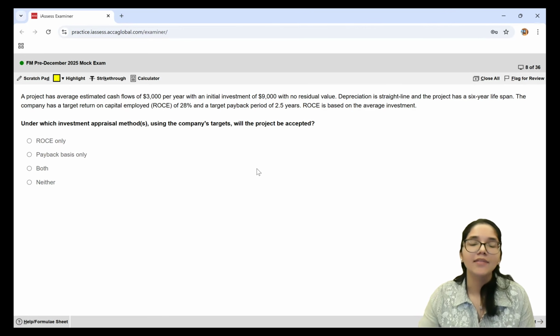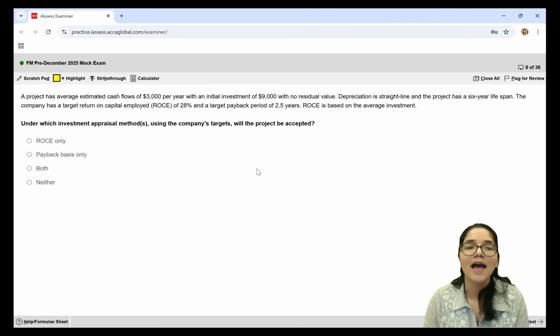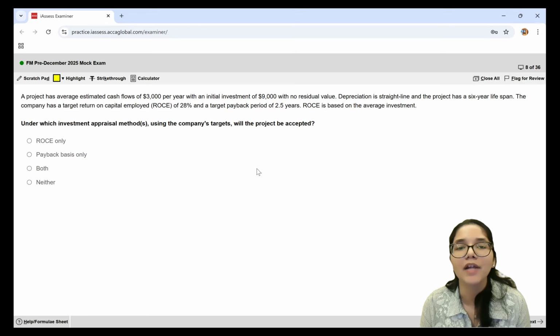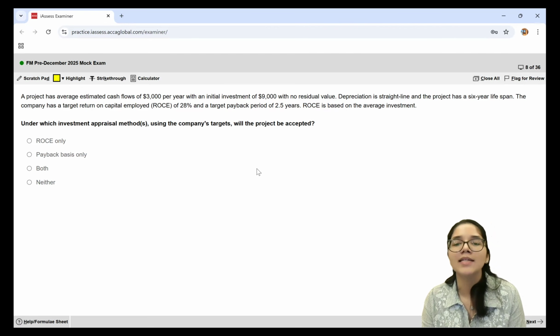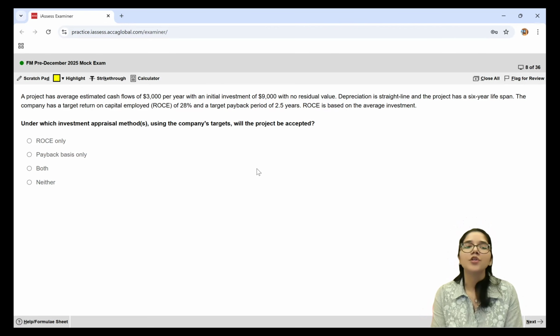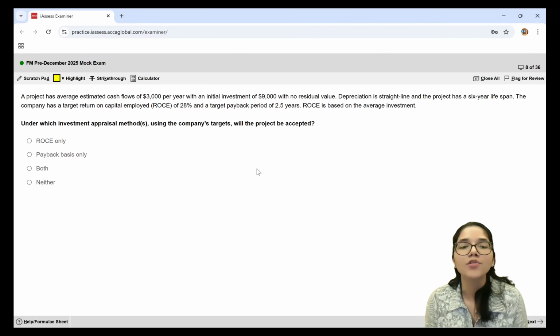Moving forward to the 8th question now. A project has average estimated cash flows of $3,000 per year with an initial investment of $9,000 with no residual value. Depreciation is straight line and the project has a 6-year lifespan. The company has a target return on capital employed of 28% and a target payback period of 2.5 years. ROCE is based on the average investment. So you are supposed to say under which investment appraisal method or methods, using the company's targets, will the project be accepted? So first, let's talk about the payback period.